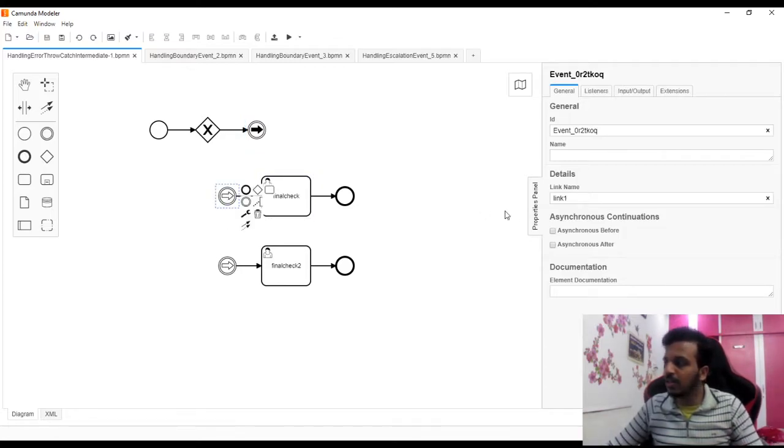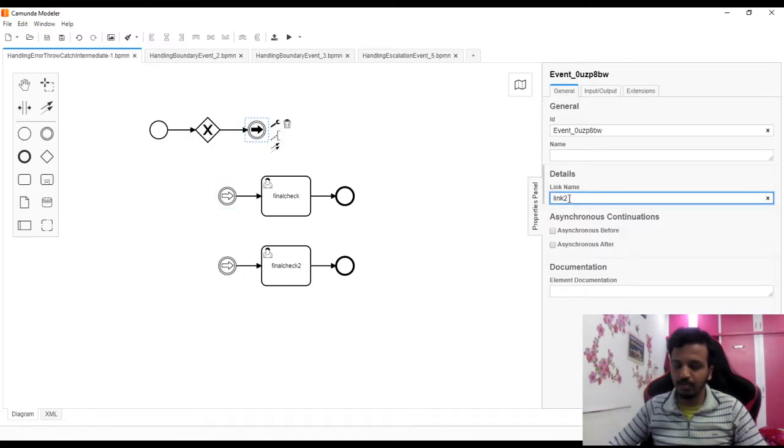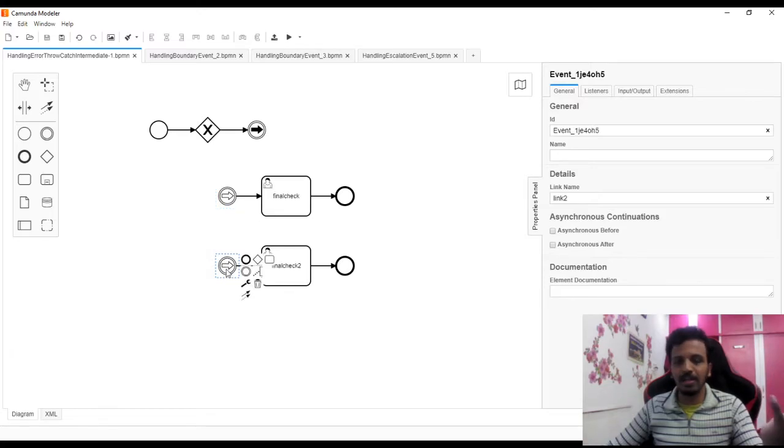Similarly, here I'm saying link 1, and here I'm saying link 2. Now this is not used by anyone else, this will be used only by link 1. Let's take another example. I'm saying that this is empty, this is empty. Now here I'm throwing link 3. So try to understand, I'm trying to throw link 3, but is link 3 present? No. So first it is empty and the second it is link 2.